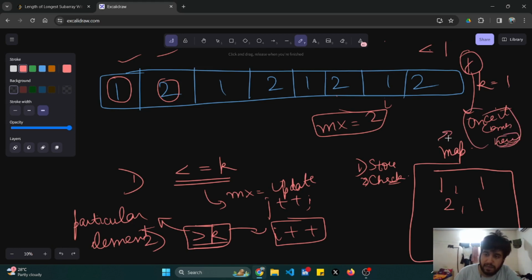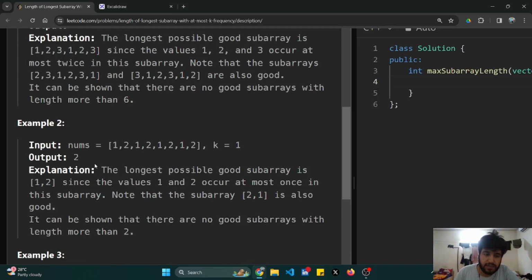Okay. So this is my ending condition. Till when will I run the loop? While j is less than n and i is less than n. These are my ending conditions. If you can see, the answer is 2 in this case.